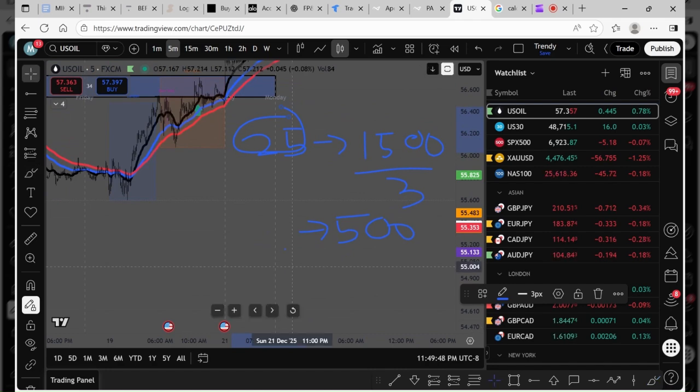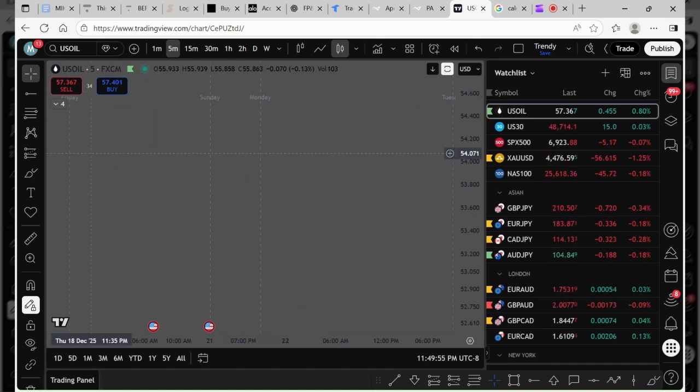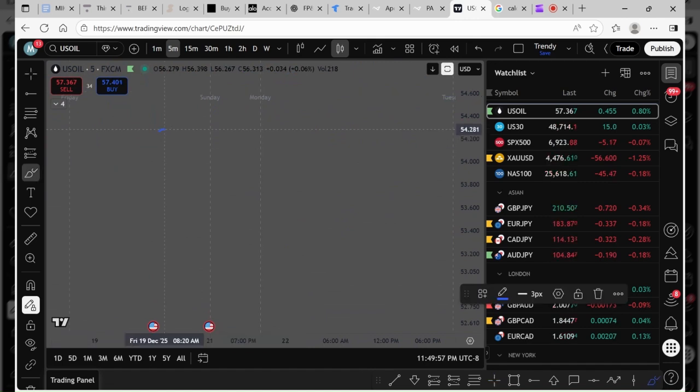Guys, it is simple. Let me tell you how to simply trade without thinking about your rules and knowing you're never going to break any of them. Guys, listen. Risk 0.5 to 1%. That's all you got to do.